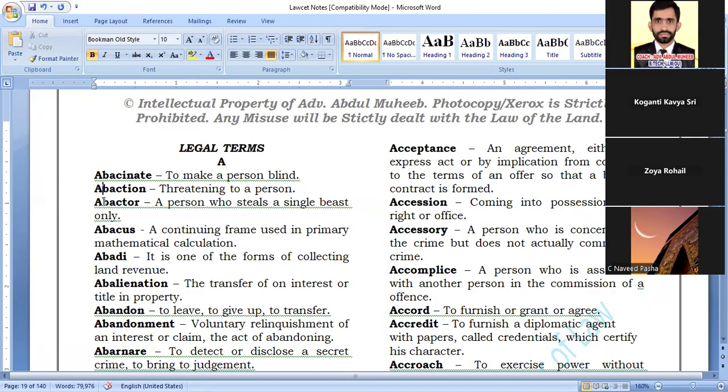What is the third word? Abactor. What is the abactor?